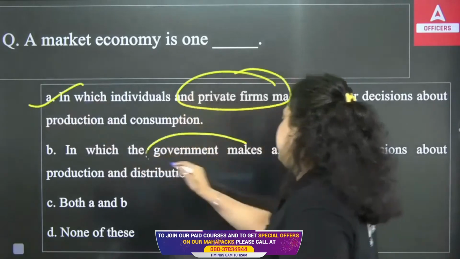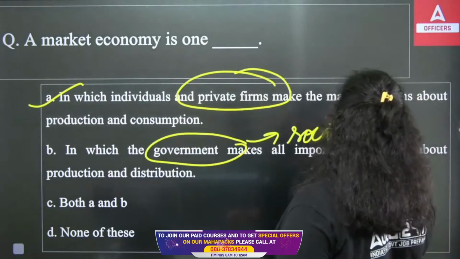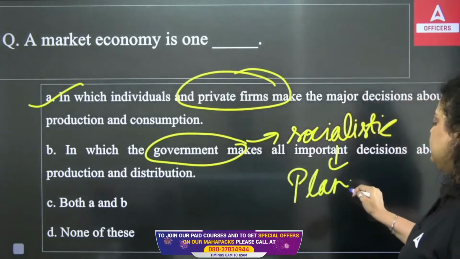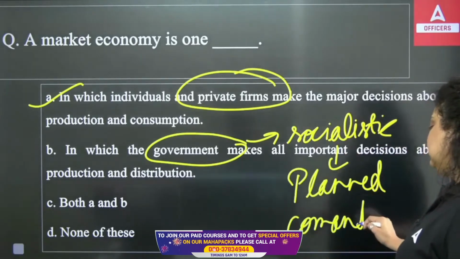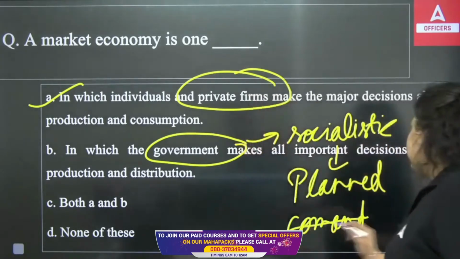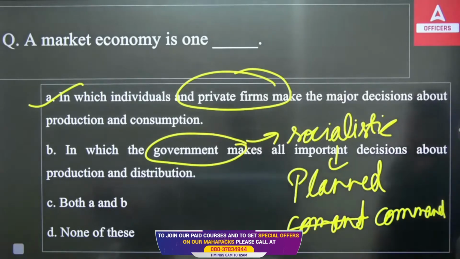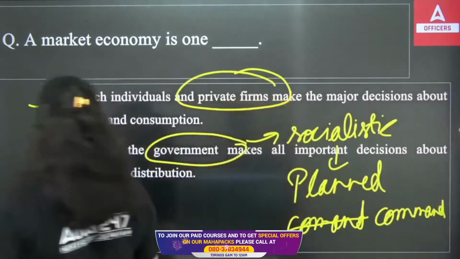Because if there is a government, it will be a socialistic economy. And other names of socialistic economy are planned economy and command economy. These are the three names. Okay, so these are the three names of socialistic economy, or the two other names of socialistic economy.